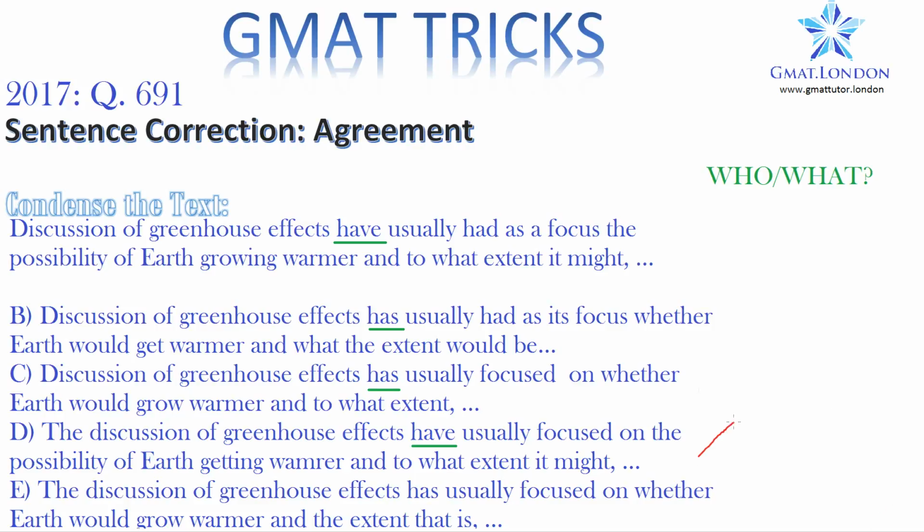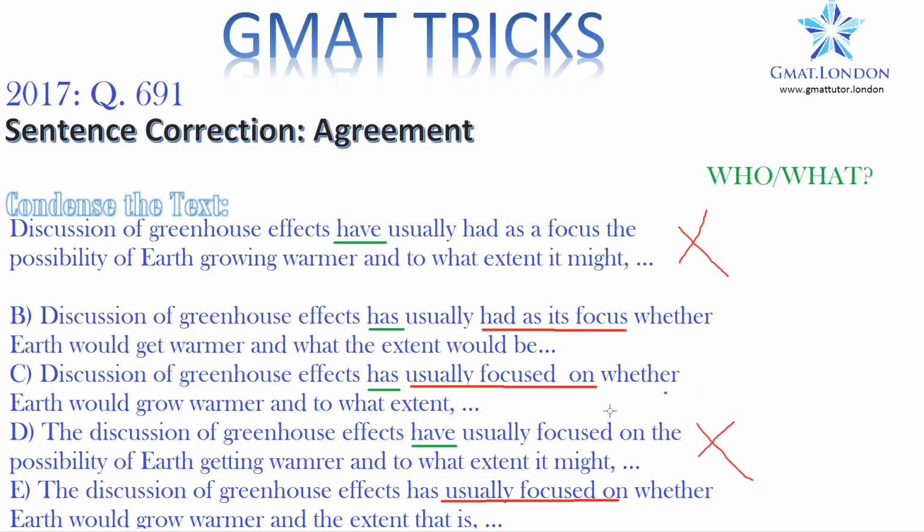Now, with D out and A out, let's look at the other possibilities. The difference between B and C, for example, is B has had as its focus, so discussion of greenhouse effects has usually had as its focus. C has usually focused on. And E has the same option, has usually focused on. It's slightly shorter, it's only 3 words, to say has usually focused on rather than has usually had as its focus.